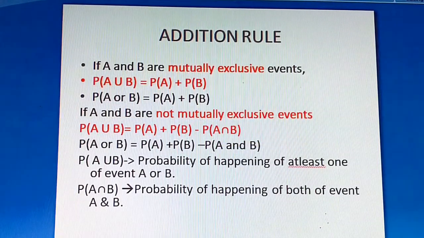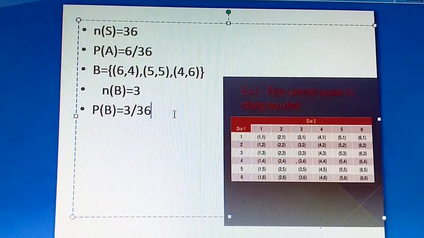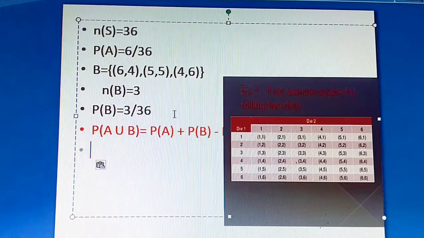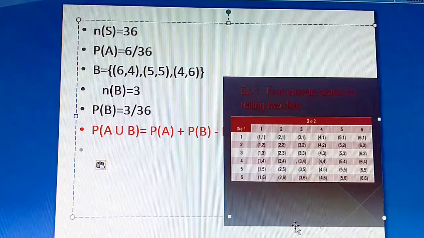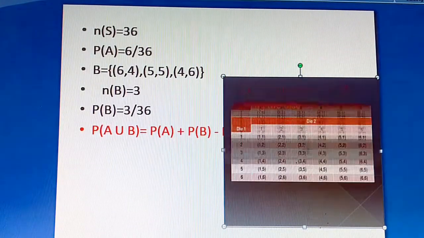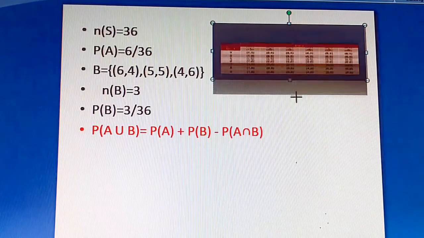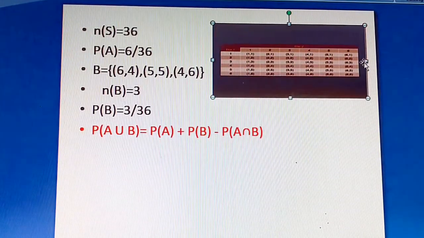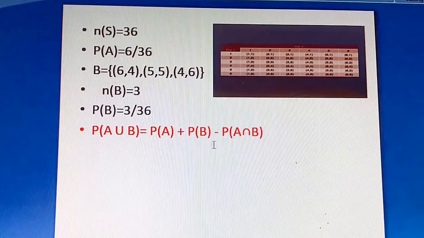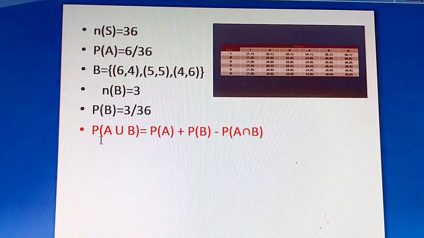Okay, so the formula we are going to use here is, why is it not mutually exclusive events? Because event A and event B have a common term between them. So it is not a mutually exclusive event. So we will use this formula, P of A plus P of B minus P of A intersection B.